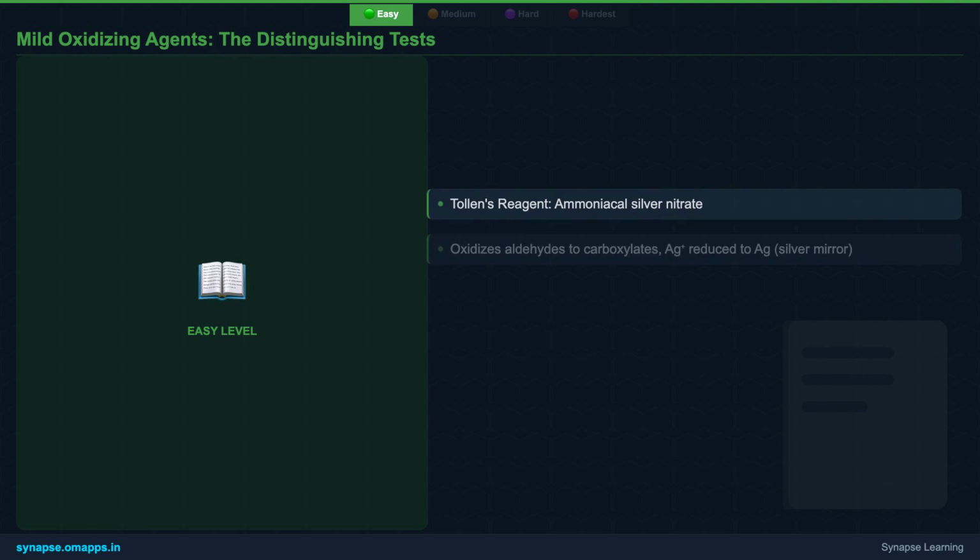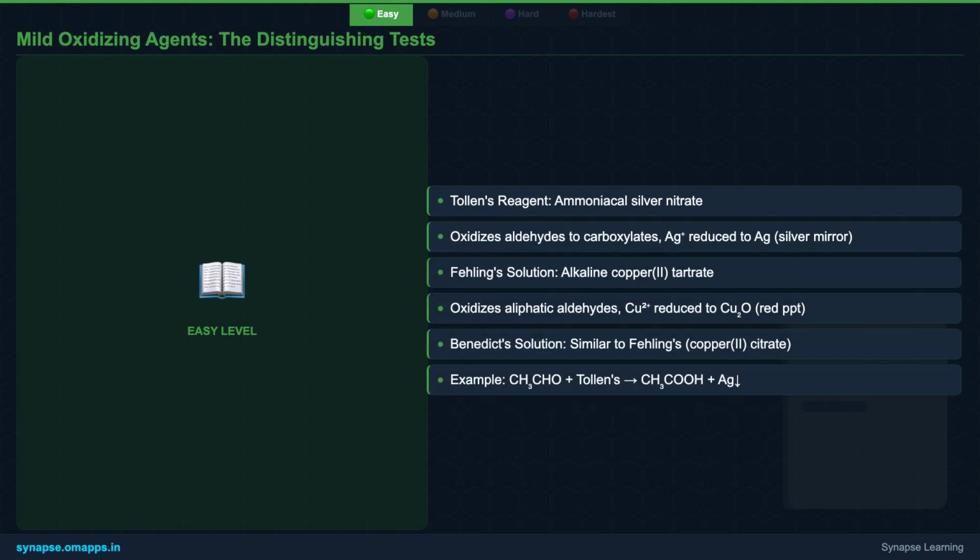This difference in reactivity allows us to use specific mild oxidizing agents to identify aldehydes. Tollens reagent, an ammoniacal silver nitrate solution, is famous for its silver mirror test. When it oxidizes an aldehyde, it gets reduced to metallic silver, coating the test tube.